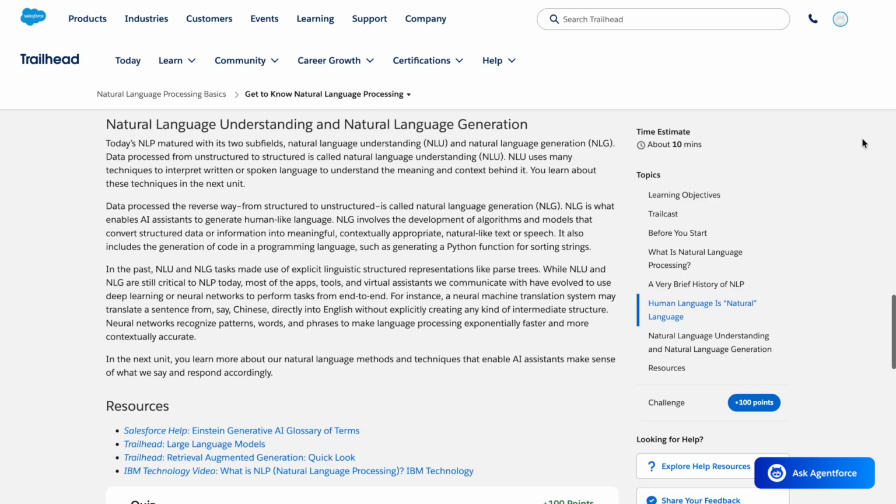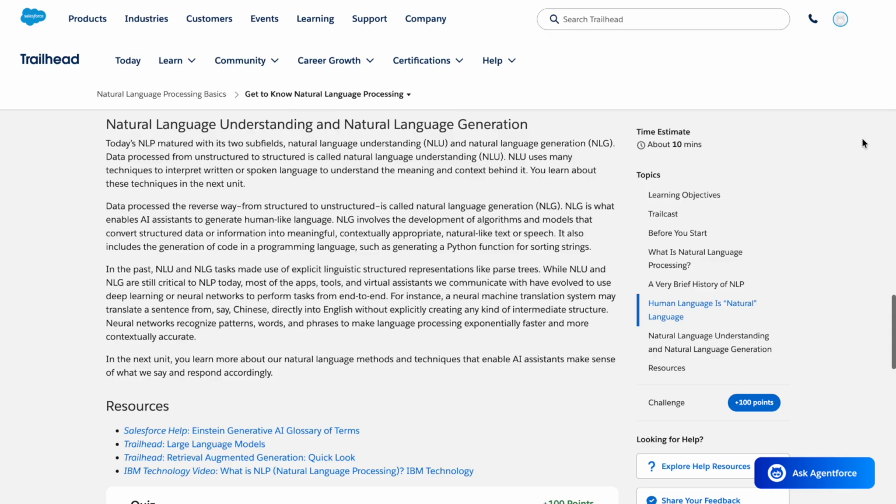Natural language understanding and natural language generation. Today's NLP matured with its two subfields, natural language understanding, NLU, and natural language generation, NLG. Data processed from unstructured to structured is called natural language understanding, NLU. NLU uses many techniques to interpret written or spoken language to understand the meaning and context behind it. You learn about these techniques in the next unit.